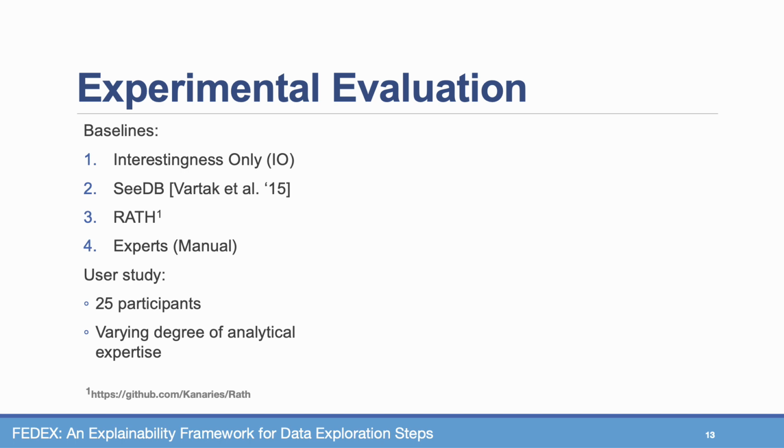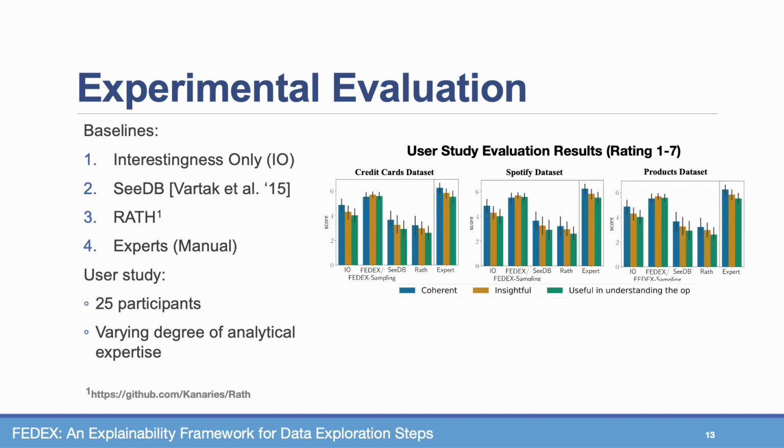Our user study was composed of 25 participants with varying degrees of analytical expertise. For the experiments, we used 3 datasets from Kaggle: the credit cards dataset, the Spotify dataset, and the products dataset. We composed for each one 10 queries, 5 filter and join queries, and 5 group bys.